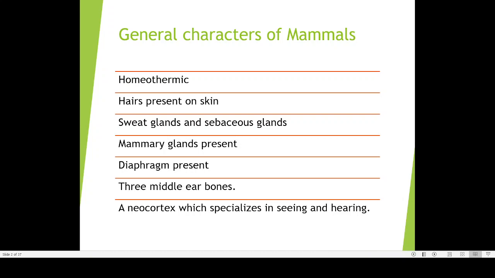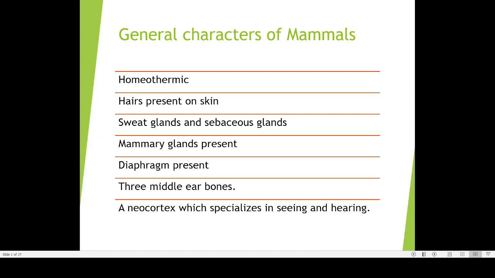Then another most important character is the presence of the mammary gland. The main function of the mammary gland is producing milk, because mammals have a capacity of producing milk as nourishment, as food for their young ones. The young ones of mammals get their essential nutrients from the mother's milk, or breast milk. And for producing that, mammals have a gland known by the name mammary gland. It is actually a modified sweat gland. So one of the sweat glands has become modified into a mammary gland.